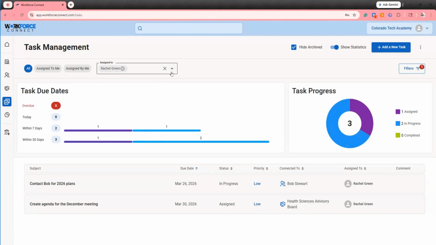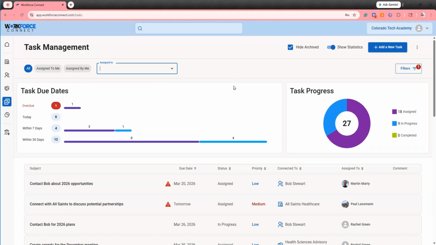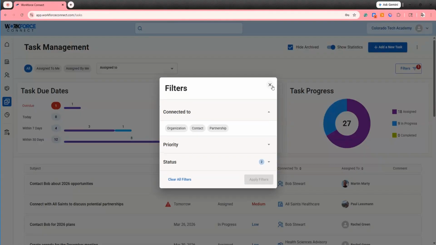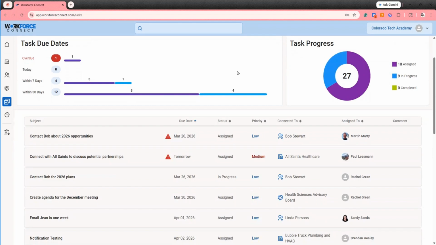Using the task management dashboard here, I can filter for which tasks are assigned to me, assigned by me, or assigned to any members of my team, or use the filters to select tasks that are connected to different organizations, contacts, or partnerships.